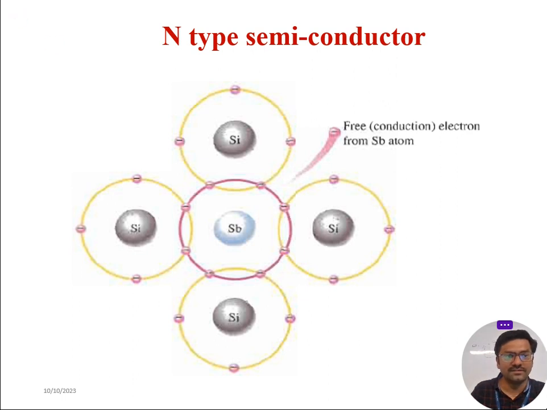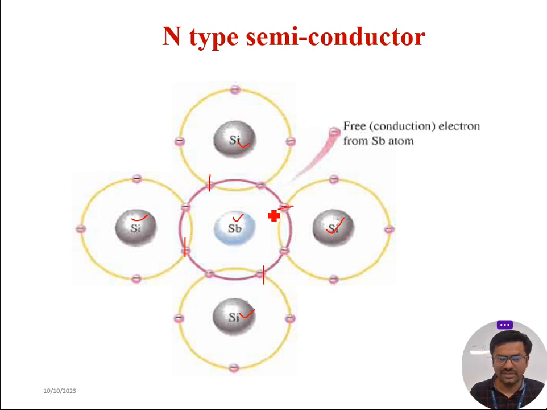Yes, fine. You can observe here, there are 4 silicon atoms: first silicon atom, second silicon atom, third silicon atom, and fourth silicon atom. These 4 silicon atoms are covalently bonded with antimony. You can observe the first silicon electron, second silicon electron, third silicon electron, and fourth silicon electron.